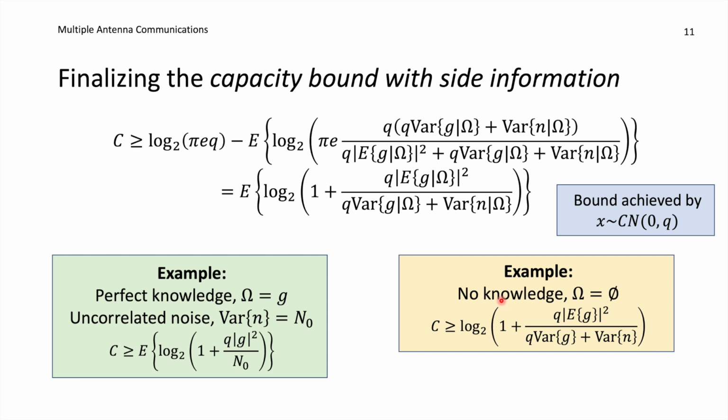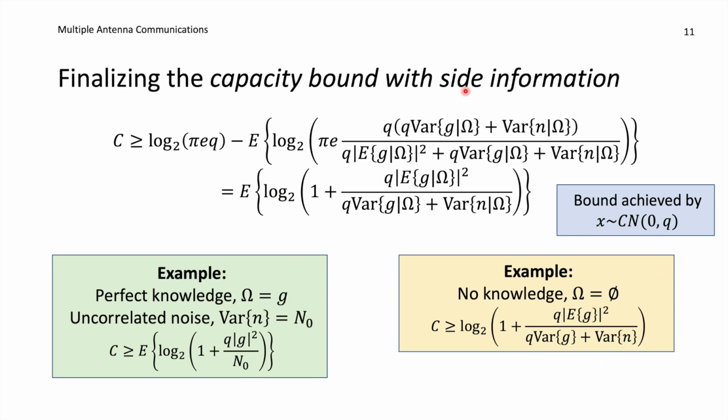And since there is no randomness left inside of the logarithm here, we can just remove this expected value and write like this. And this is the expression that we were also developing earlier, when we were adding the expected value of G and subtracting it again to compute a capacity lower bound with no channel knowledge at the receiver side. These are two extreme cases when we either know the channel perfectly or not at all.